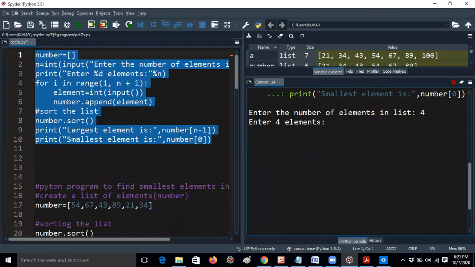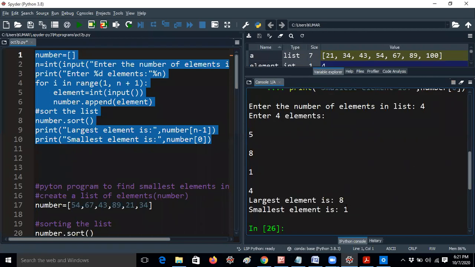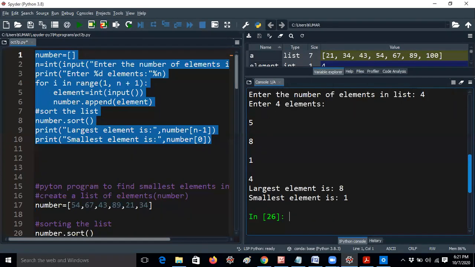Enter 4 elements. I am giving 5, 8, 1, 4. Largest element is 8, smallest element is 1. We are getting the correct answer, guys. Let me explain now how it will work.